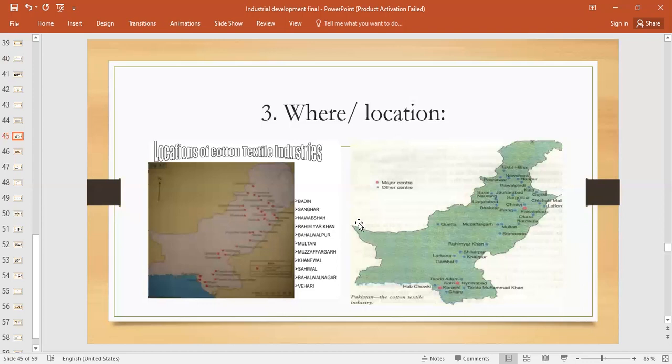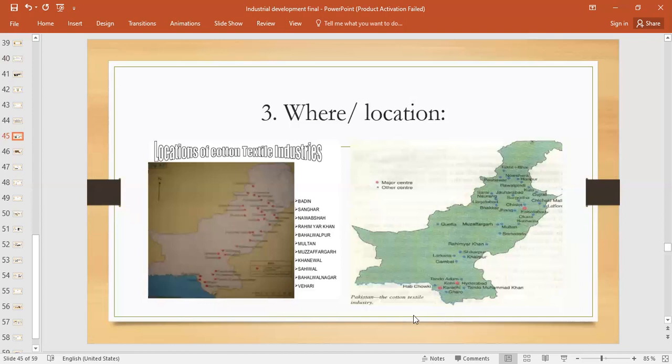The third point would be, we can see multiple cotton textile industries clustered or concentrated in the upper and lower Indus plain, or you can say the Indus plain, right? So that is how we follow the pattern when the question comes, describe the distribution pattern. Okay. Again, the second question could be, explain the reason for this distribution.